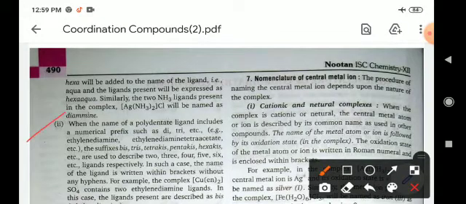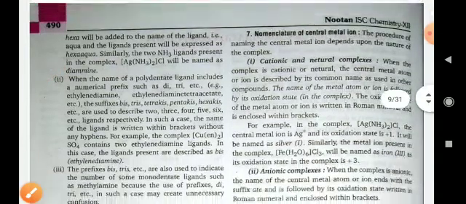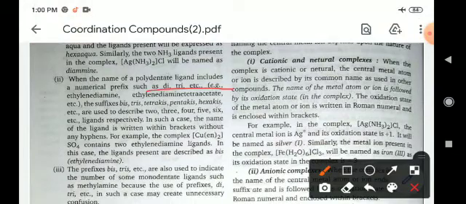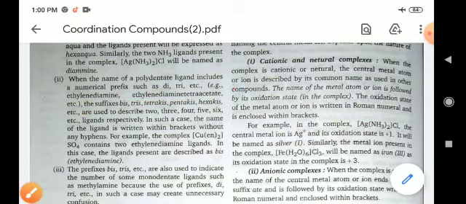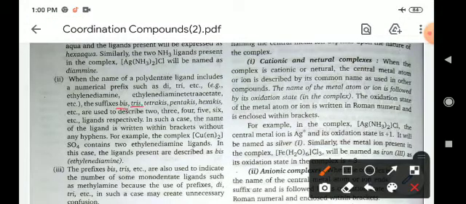When the name of a polydentate ligand already contains a numerical prefix, such as ethylenediamine, then in place of di, tri and tetra we use bis, tris, tetrakis, pentakis, hexakis, etc.